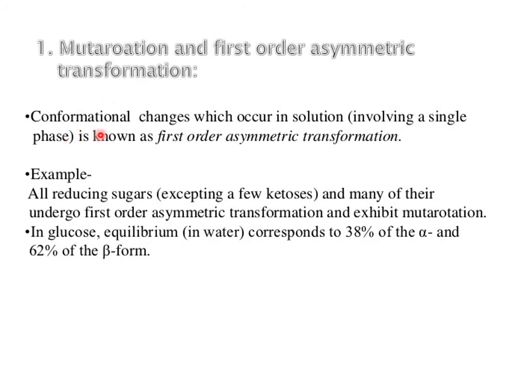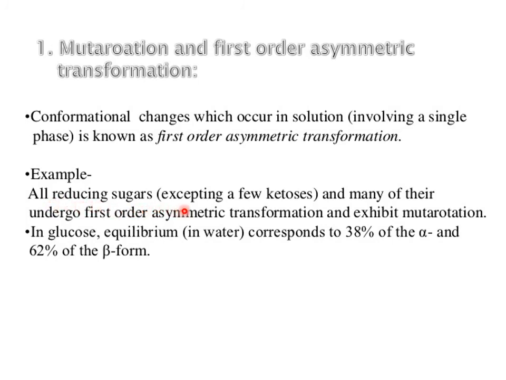For example, in glucose, equilibrium in water corresponds to 38% alpha and 62% beta form. Mutarotation is the relationship between alpha and beta.